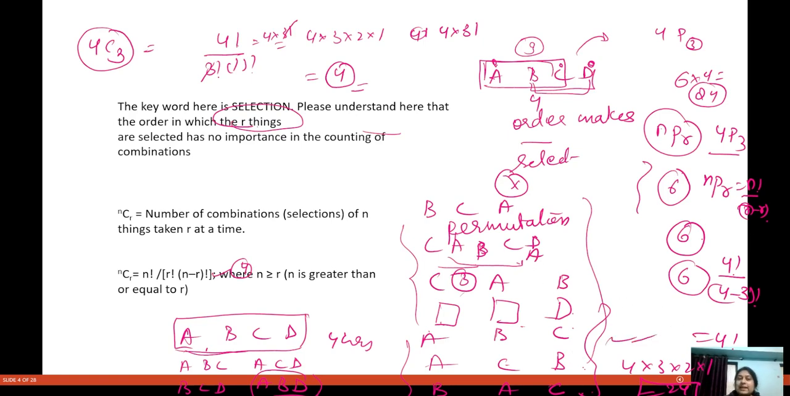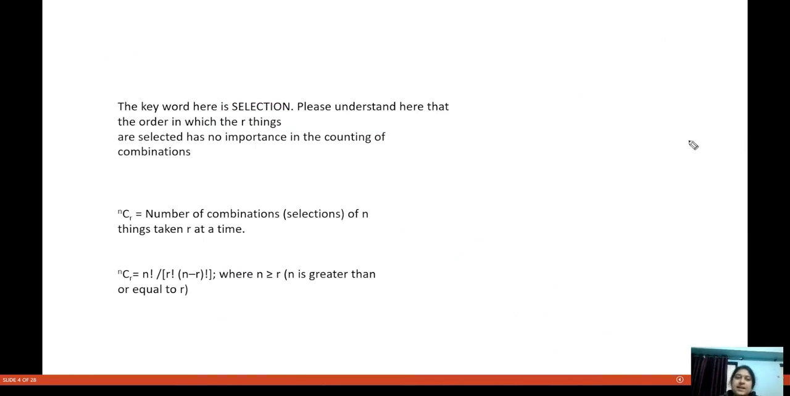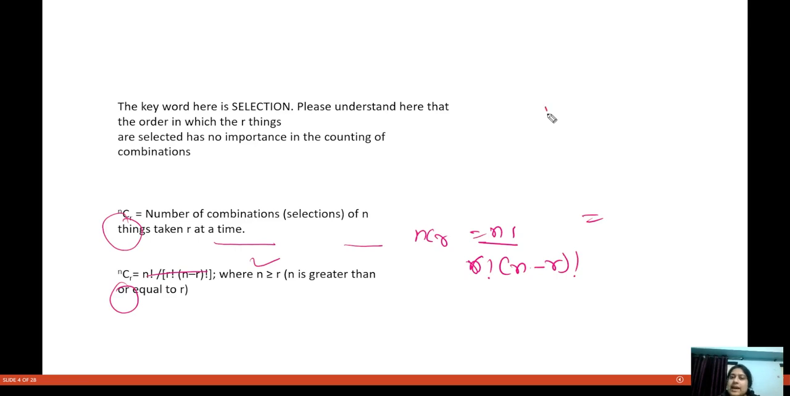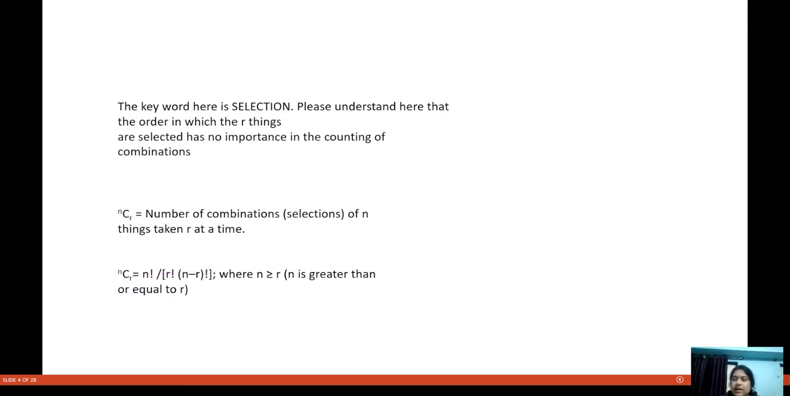I explained it to you already. So be very clear with what permutation means and what combination means. Okay. I hope up till now it is very clear. Okay, so we already know nCr is equal to the number of combinations of n things taken r at a time, and nCr is equal to what? Factorial n divided by factorial r into factorial n minus r. So be very clear with this thing. Now let us move forward.